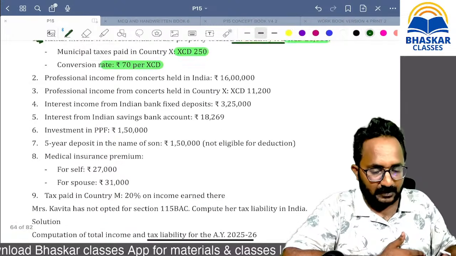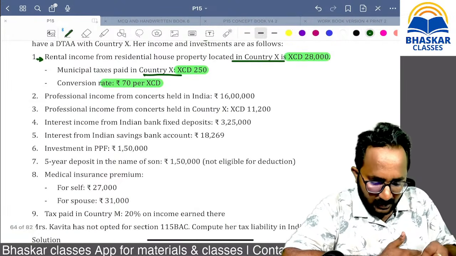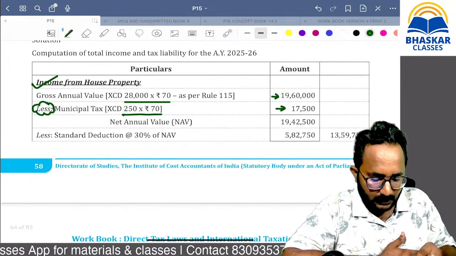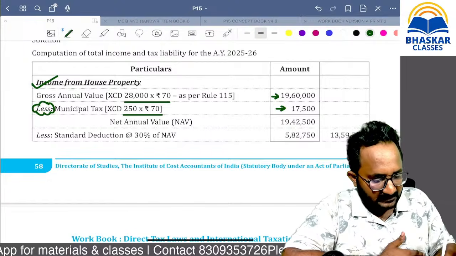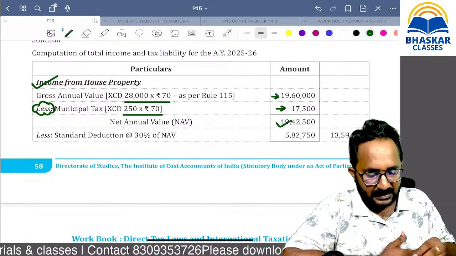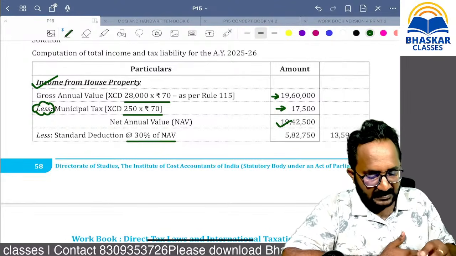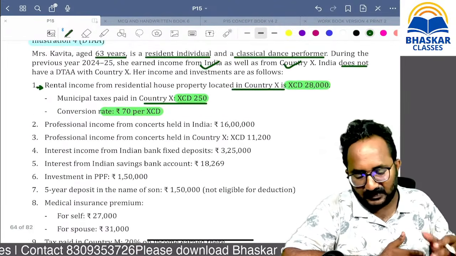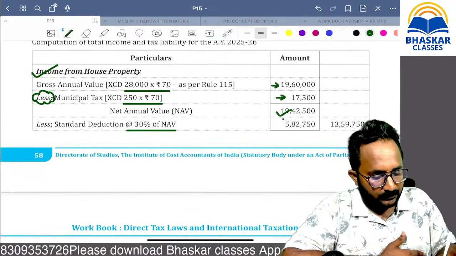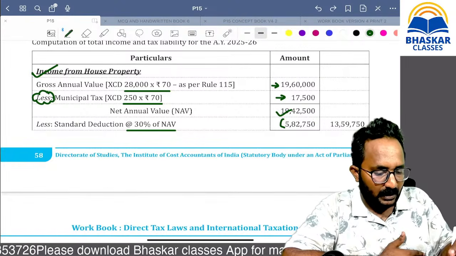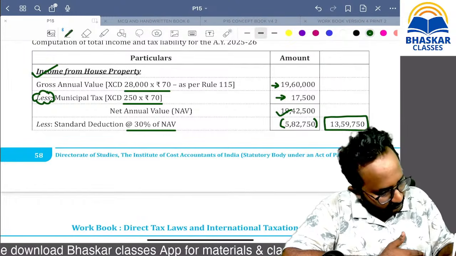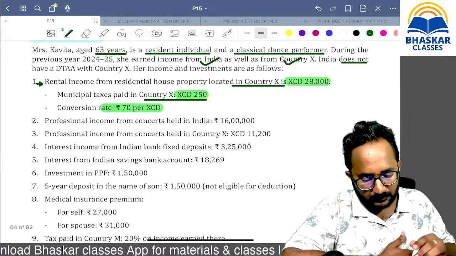Remember, foreign municipal taxes can also be allowed as a deduction. With conversion rate 70, this amount is called the net annual value. From this you can take the deduction at the rate of 30% of NAV. Is there any interest on borrowed capital mentioned in the question? They have not mentioned it. That's why it is finally only income from house property in India. Can you tell me what that amount is? 13,59,750.